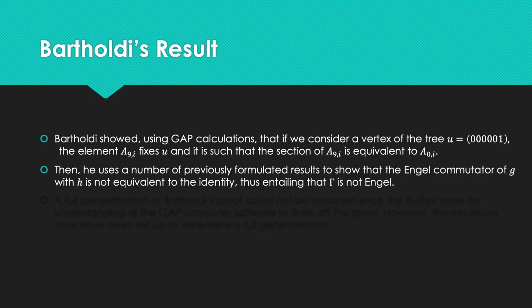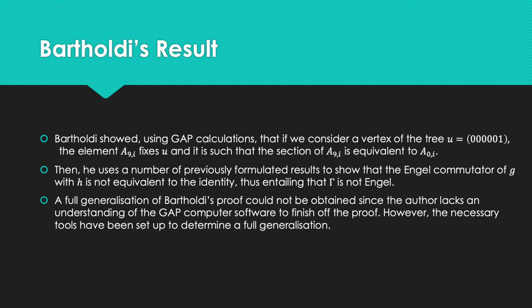He uses a number of previously formulated results to show that the Engel commutator of G with H is not equivalent to the identity, which tells us that the Grigorchuk group is not Engel. I'm not going to go into the proof here because it is, again, really lengthy, but it is featured in the report. A full generalisation of Bartholdi's proof could not be obtained, since I lack, as said, an understanding of the GAP computer software to finish off the proof.